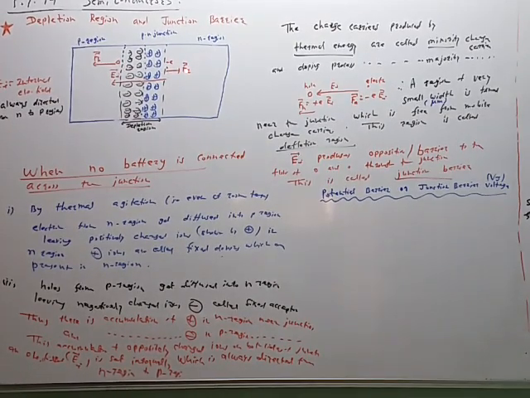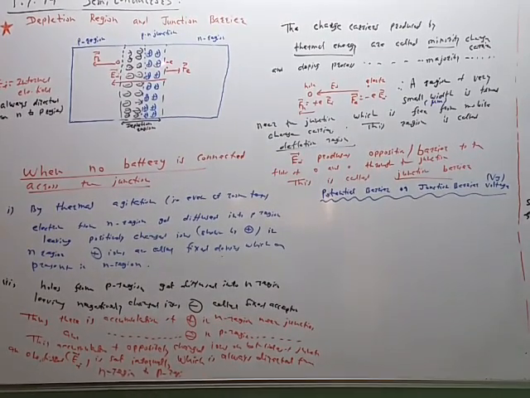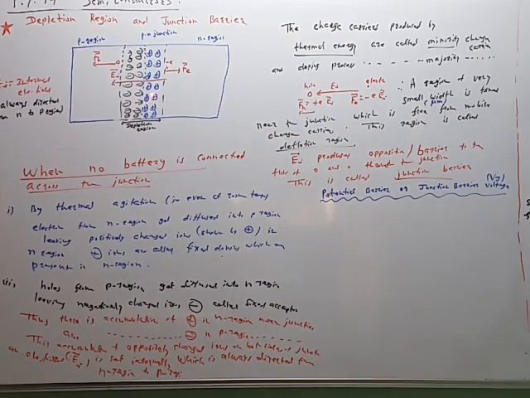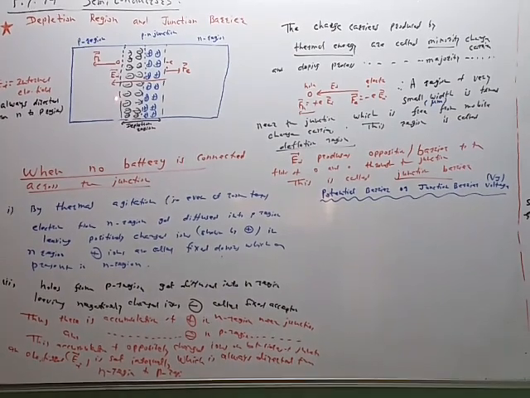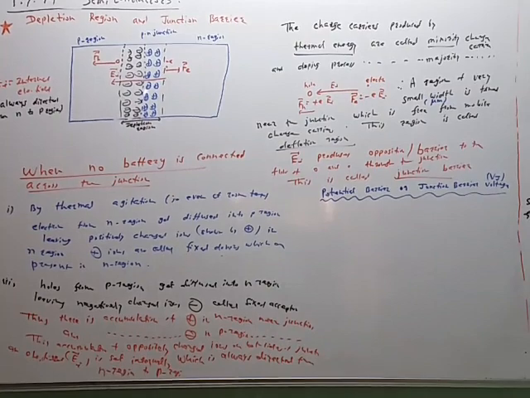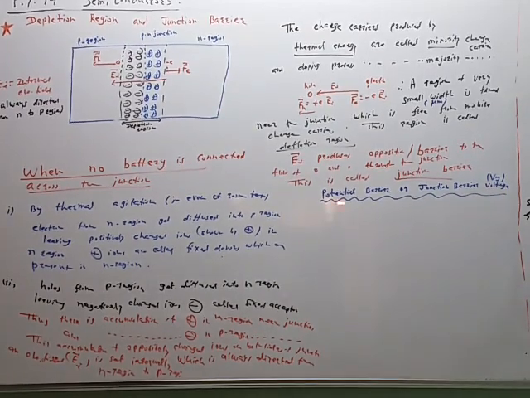So this N region near the junction has positive potential, and this has negative potential. So there is some potential difference. Say this is plus 0.7 volt and this is minus 0.7 volt. So these two are the potentials, and the difference between them is called the junction barrier voltage or potential barrier.